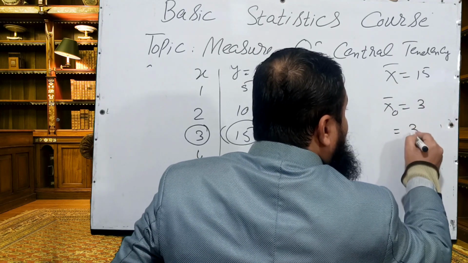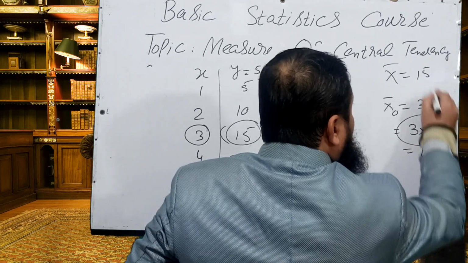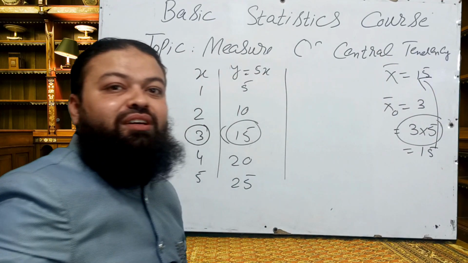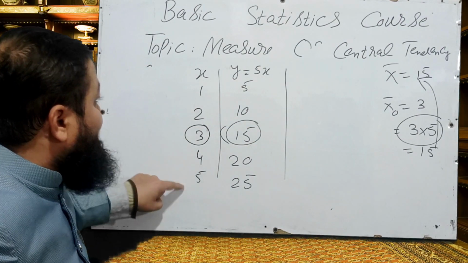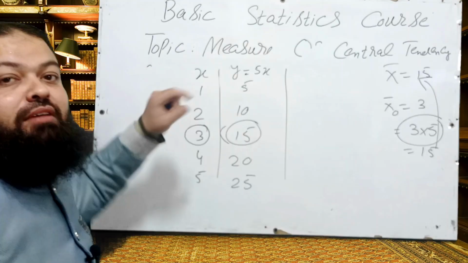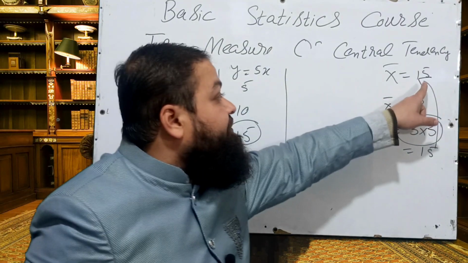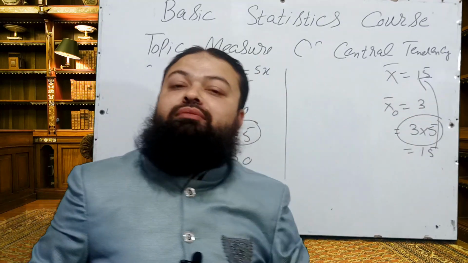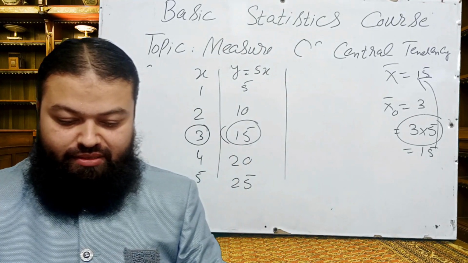And if you multiply 3 by 5, that will be 15, the answer for the new values. What did you learn? If you multiply every observation of x by some number, for example 5, then the new mean will be 5 times the mean of the previous values.